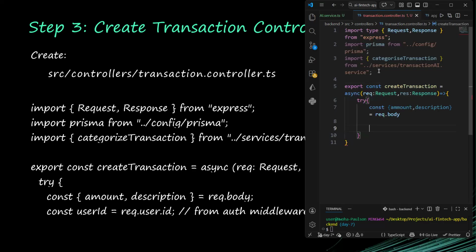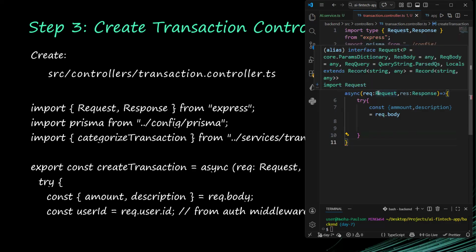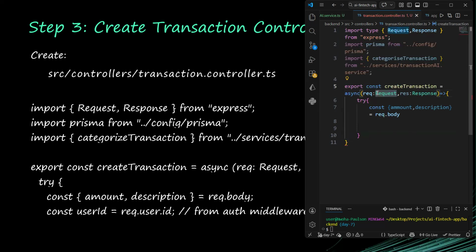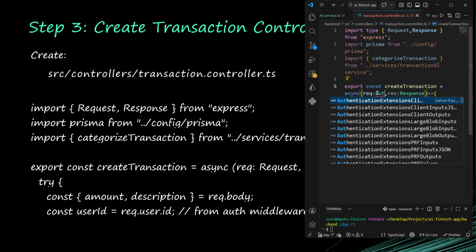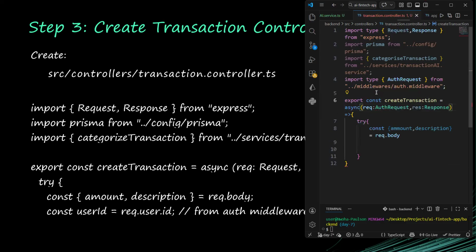Now, we are going to be making use of the user ID, and if you remember, there was this AuthRequest that I had in our middleware. So I'm actually going to change this request here to be of type AuthRequest. I'm going to take this one out, we no longer need it.